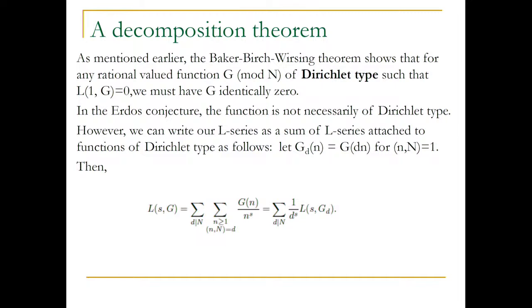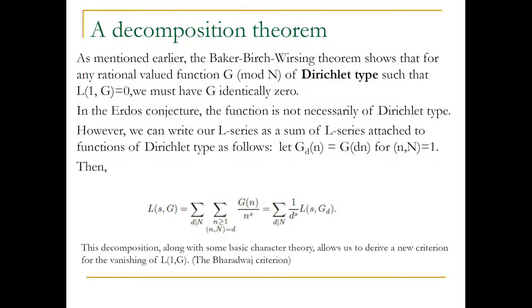I wrote it as sums of Dirichlet characters and partitioned it according to the conductor. In this decomposition, you take the divisors of n and partition the sum according to the GCD, and then you can pull out a d to the s, and then L of s, g_d. This g_d is now a function of Dirichlet type.